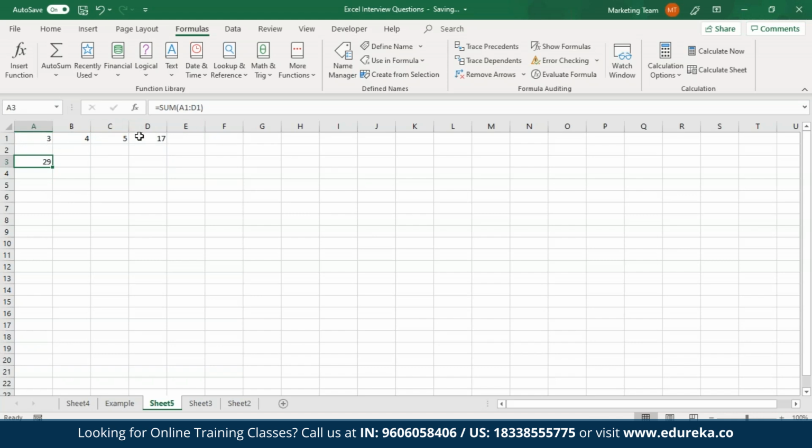Similar to the sum function is the SUMIF function. One difference is that this function is used to calculate the sum of values that comply to a given condition. Now in case I just change this from sum to SUMIF, I'll have to specify the range followed by the criteria.